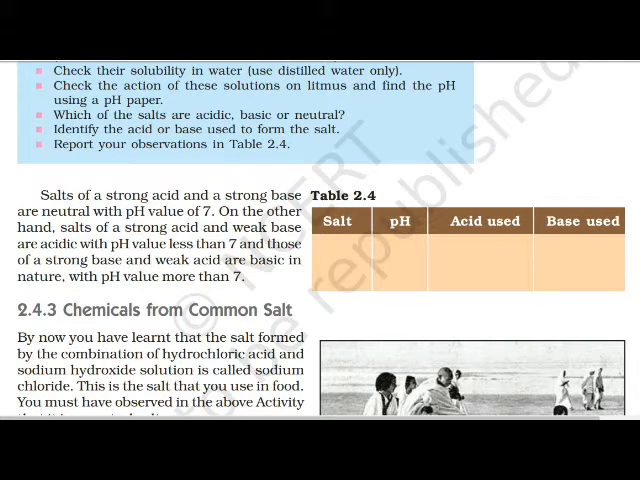Hello students, today we are going to see what is neutralization. What is neutralization? Salts of a strong acid and a strong base. When a strong acid and a strong base react together to form a salt and water, it is known as neutralization. So the pH is 7, neutral pH.